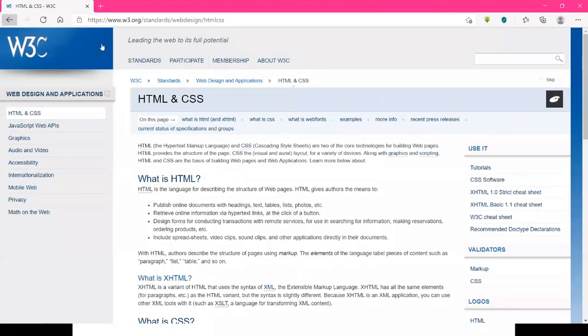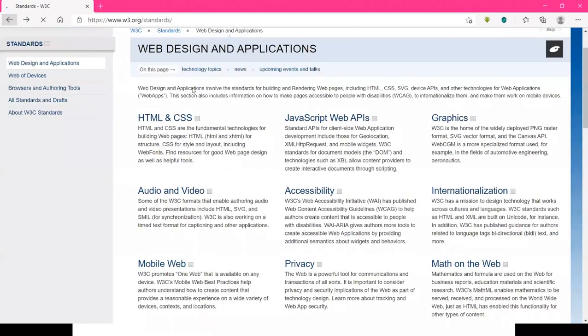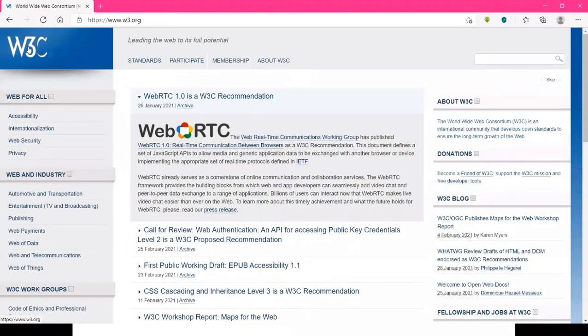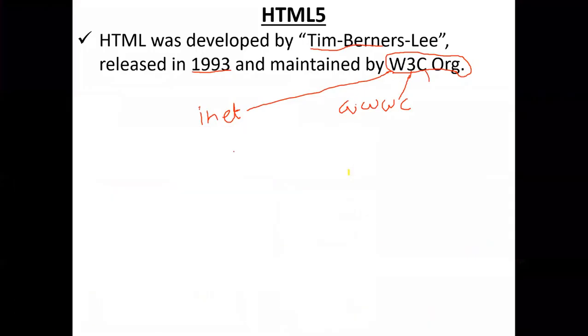So this is the original website run by the W3C organization. Whenever any new inventions related to the internet happen, or new things are going to be implemented, they are first presented on this website only. Now they are launching a new thing, WebRTC, real-time communications, another enhancement of the web. Okay, back to this.